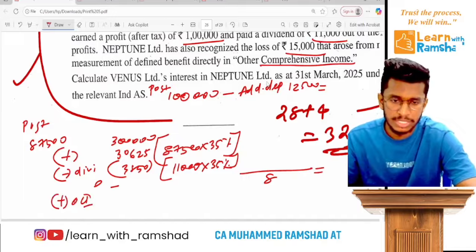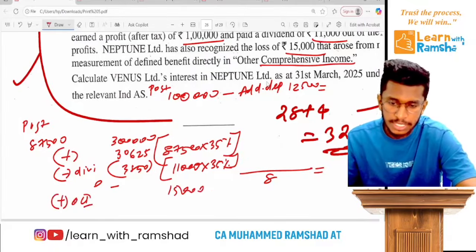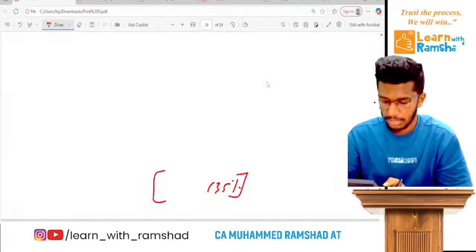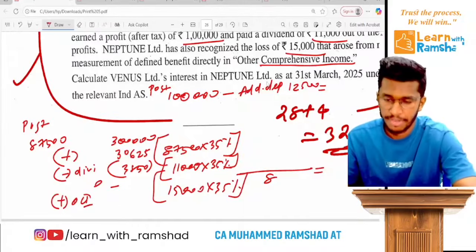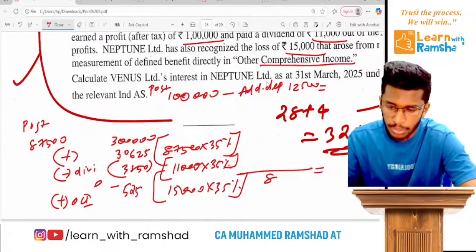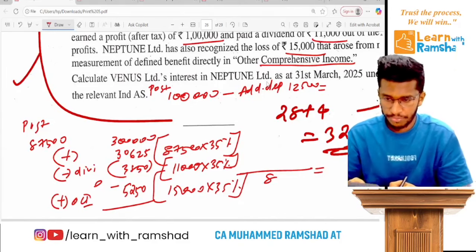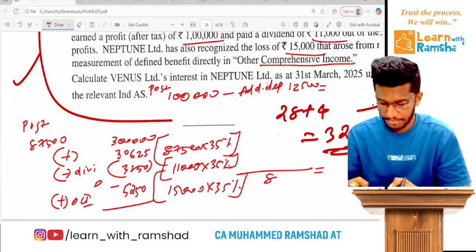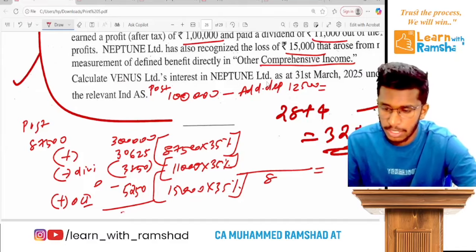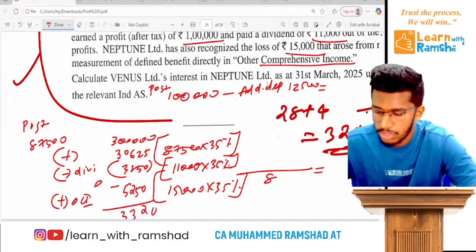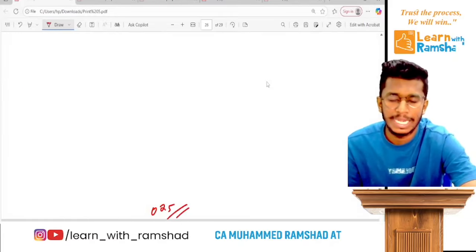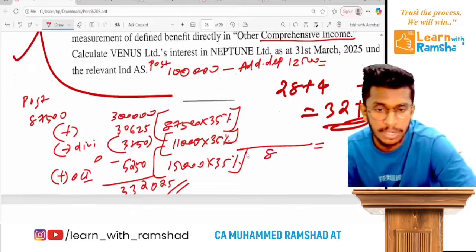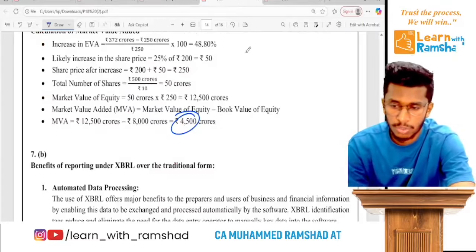How much is the OCI balance? 15,000 into 35%, how much? 5,250. Ready? So 5,250 plus 3 lakh plus 30,625 minus 3,850, you will get 332,025. That will be the balance of investment, since we follow the investment equity method. Ready? So you can see their answer also like this.